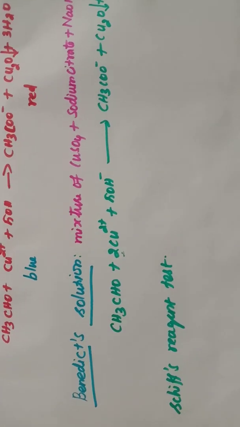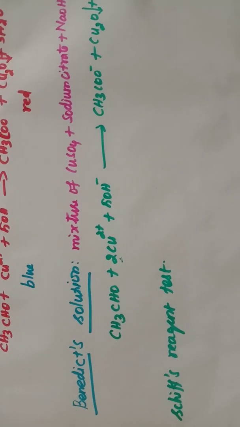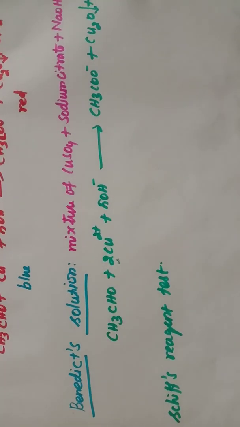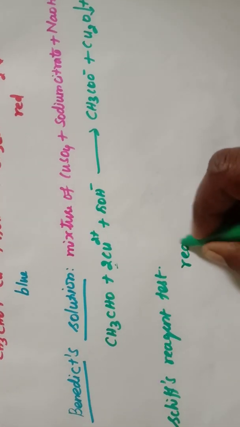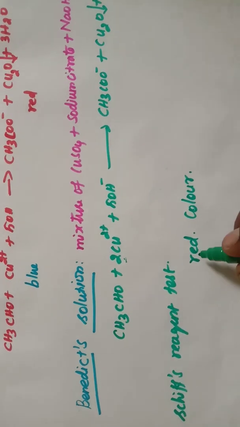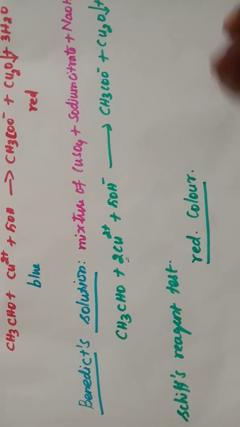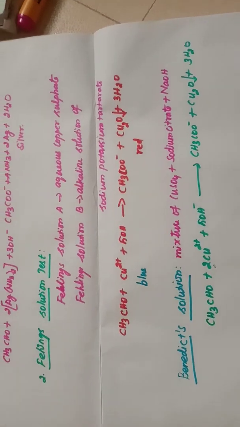The last one is Schiff's reagent test. When dilute solution of aldehyde is added to Schiff's reagent, it gives a red color solution. So these are all the tests to identify the aldehyde.